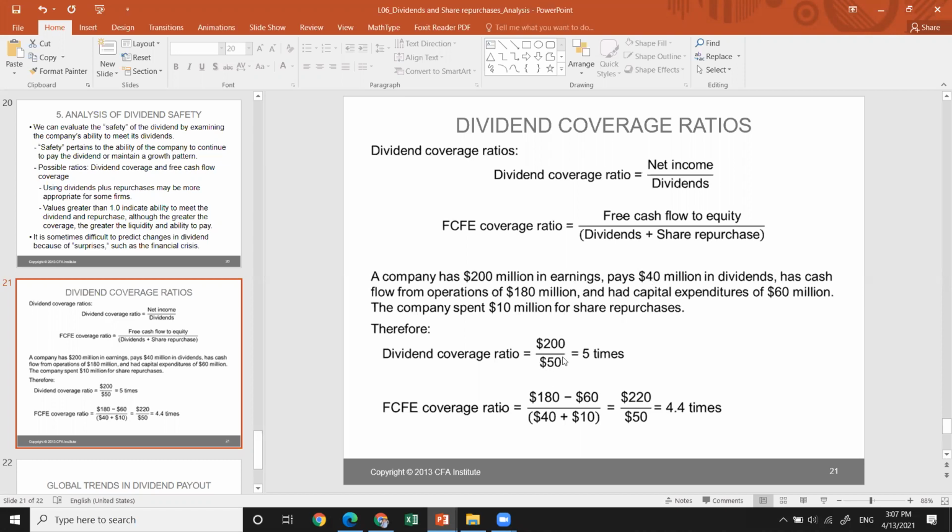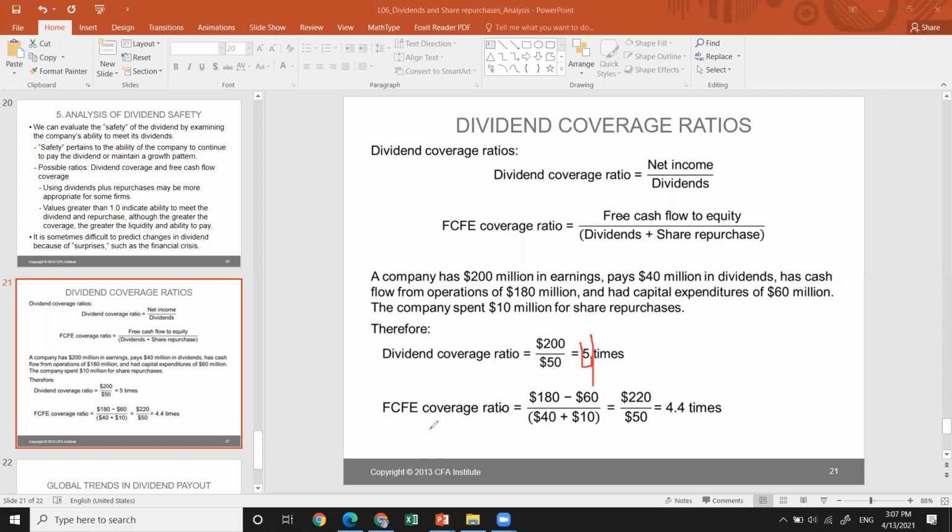It gives you the total amount of dividends, so the ratio is not 5, but actually 4 times. So it's 4, which is bigger than 1. We can say the company is really in a safe position. It's liquid, and has the capability to pay its dividends and maintain some dividend growth patterns.